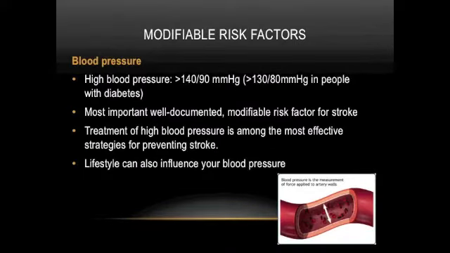Blood pressure is considered high if it stays at or above 140/90. In people with diabetes, though, we try to keep blood pressure below 130/80. High blood pressure remains the most important, well-documented, modifiable risk factor for stroke, and treatment of high blood pressure is among the most effective strategies for prevention of both ischemic and hemorrhagic stroke.